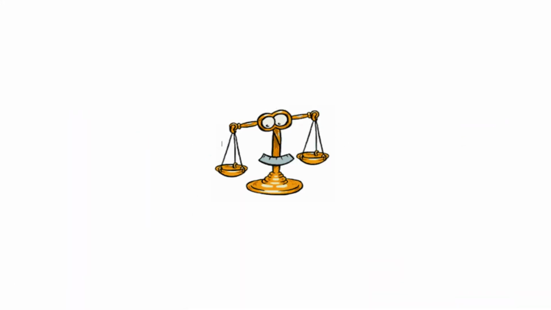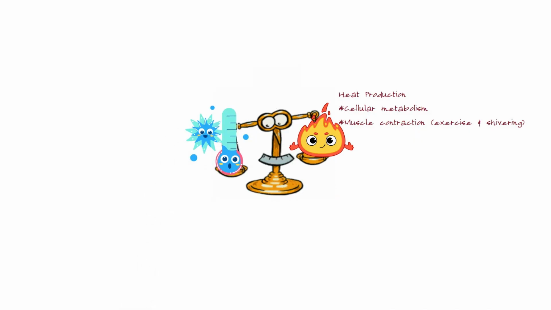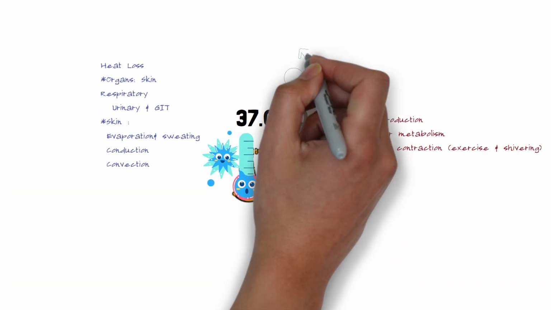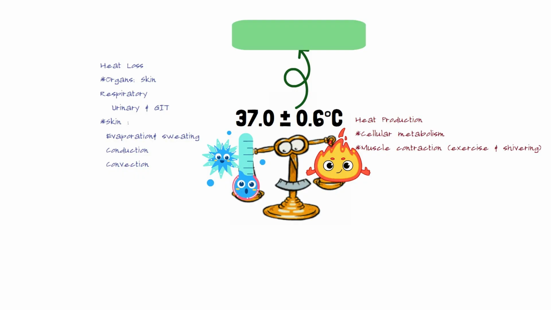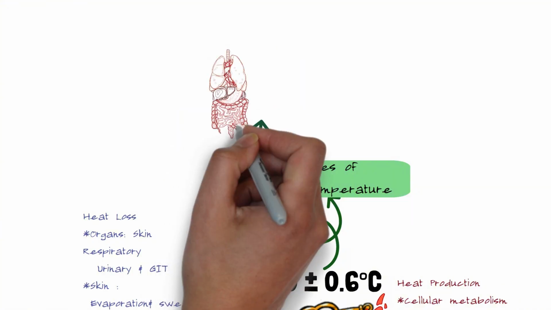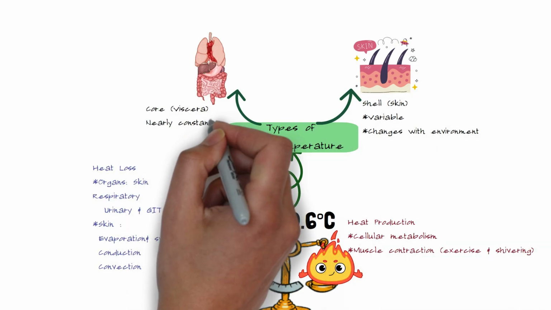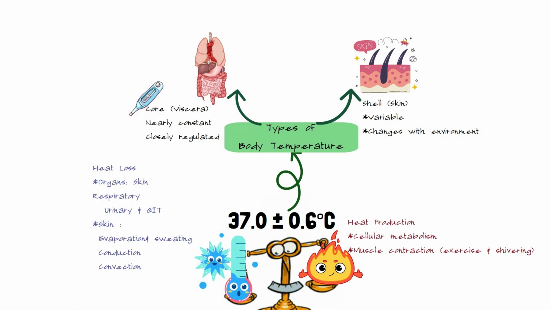We come to the end for today. Let's put everything together in one final MemoMap recap. Remember that the normal body temperature is 37 plus or minus 0.6, and to keep this normal, the body follows one golden rule: the heat production should equal the heat loss. The production is mainly by cell metabolism and muscle contraction, the loss mainly through the skin by sweating, evaporation, conduction, and convection. And don't forget that sweating does not cool the body if the evaporation does not occur.